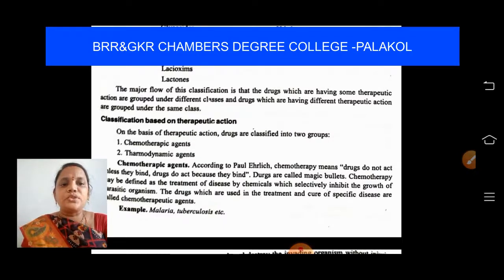The drugs which are used in the treatment and cure of specific diseases are called chemotherapeutic agents. For example, if a disease is caused in our body due to parasites, harmful bacteria, or harmful viruses, all these diseases are treated using some drugs. These kinds of drugs are categorized under chemotherapeutic agents. Examples are malaria, tuberculosis, etc.